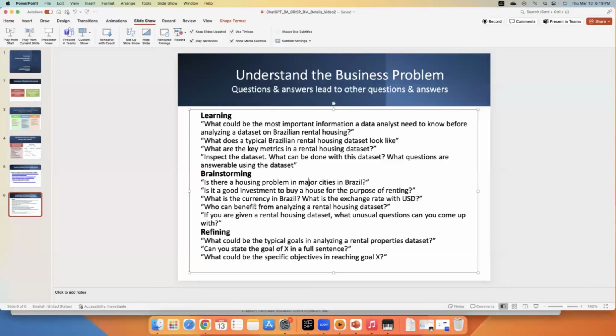Who can benefit from analyzing a rental housing data set? What is the currency in Brazil? It could be good to know these basics. Whatever comes to your mind as part of the brainstorming session, you can just ask that.